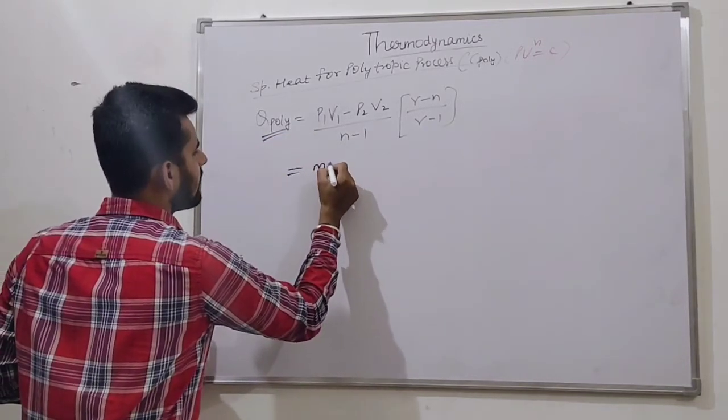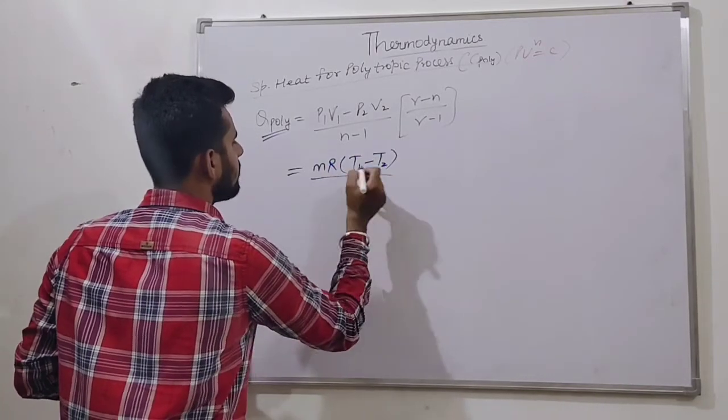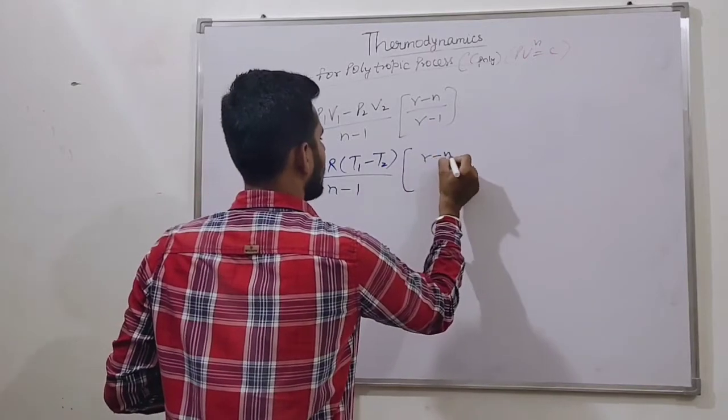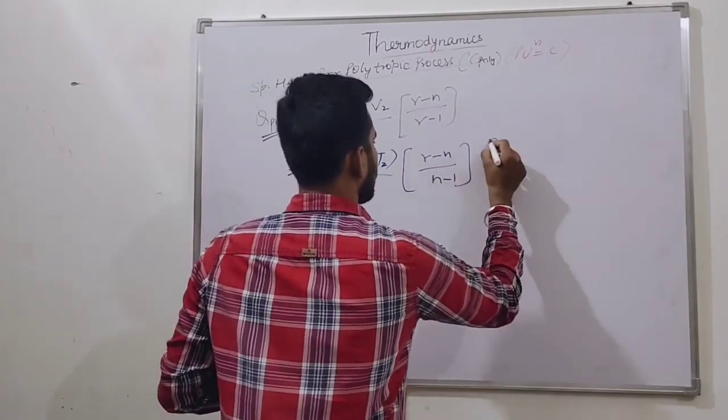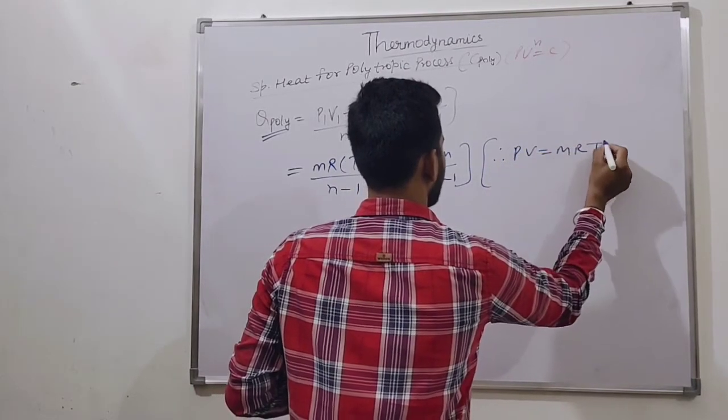We can rearrange this. We write this as mR(T1 minus T2) upon n minus 1 into (gamma minus n) upon (gamma minus 1), for ideal gas because PV is equal to mRT.